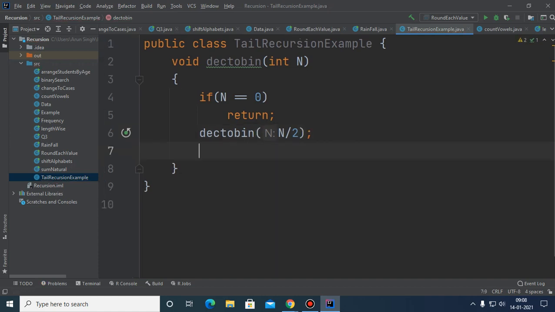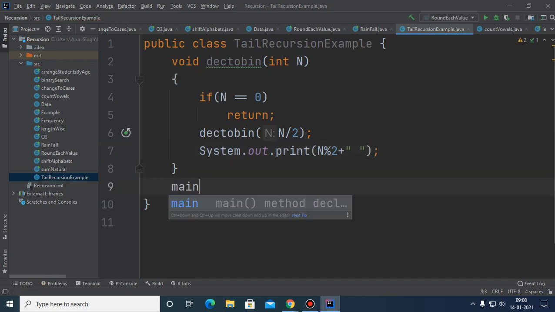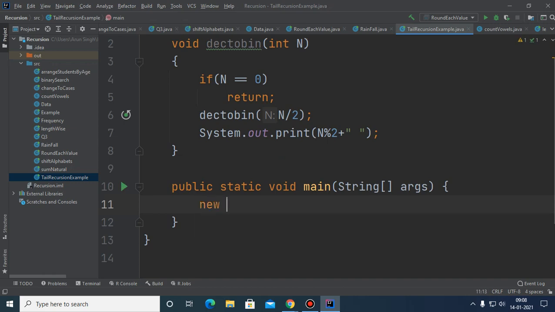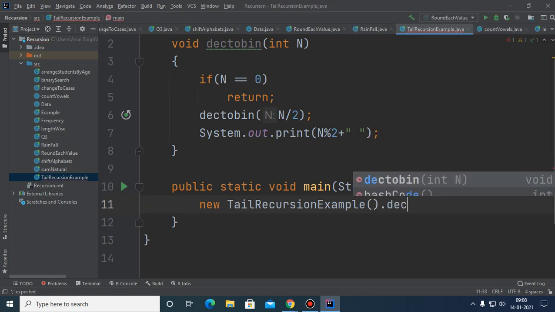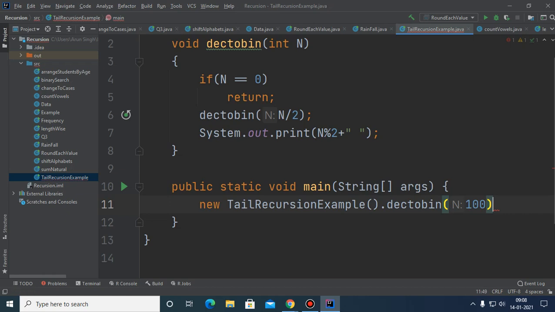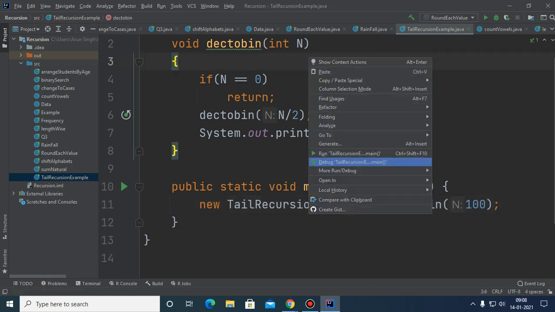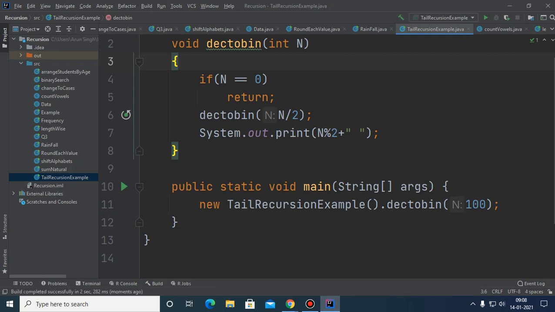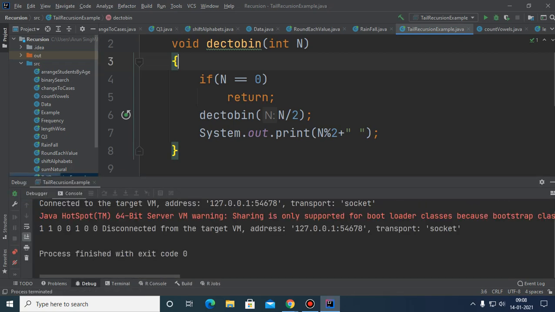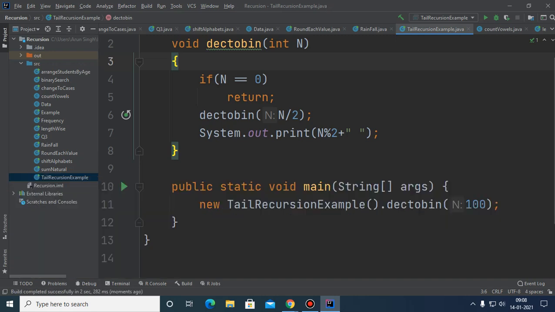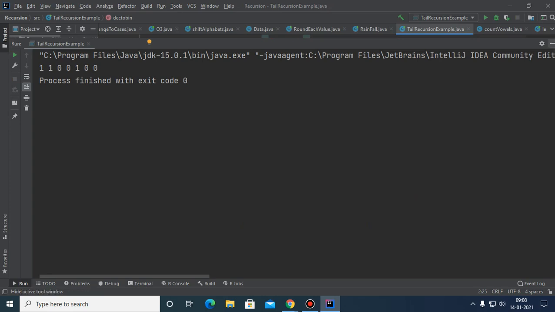Okay, so this is the function call. And here we just wanted to print the modulus of this. I hope you all know this function. This is okay. Here I am just making a temporary instance of the function and calling dec to bin, passing 100. And when I execute this, you can see that the answer is 1100100. So it's working fine, no issues.